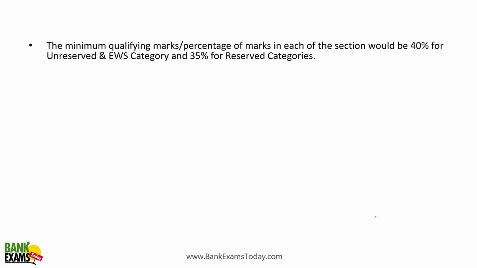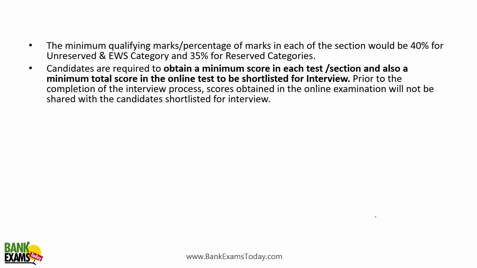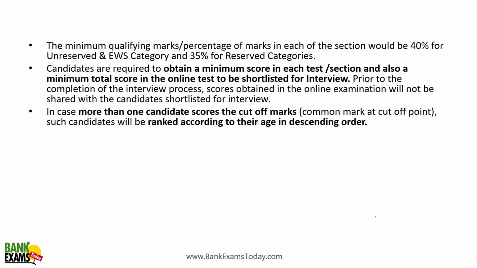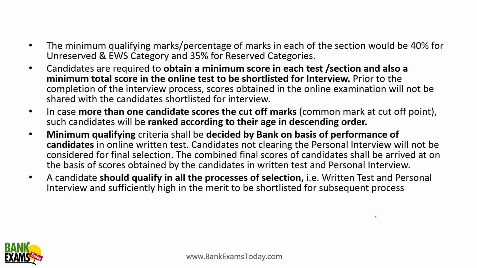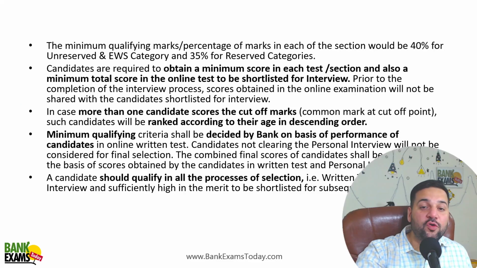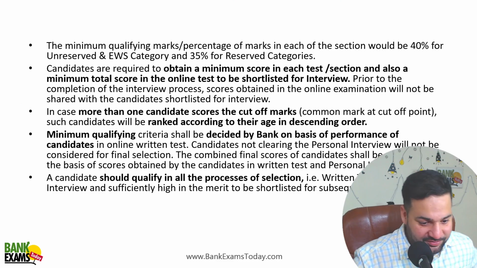So 40% is the minimum cutoff for the general and EWS category and 35% for the reserved category. So the candidates need to obtain minimum marks in each of the sections, right? In case more than one candidate scores the cutoff marks, that won't be the case at all. Generally, that won't happen. So minimum qualifying criteria would be decided by the bank on the basis of the performance of the candidates. So there is a possibility that 750 students won't be selected. Obviously, there is a bright chance of that.